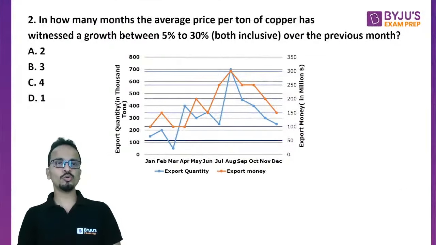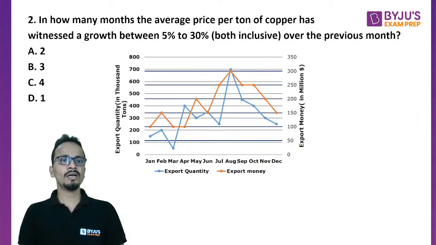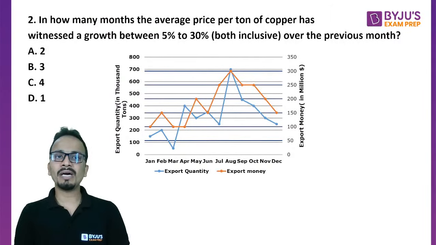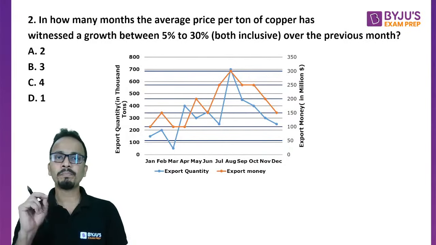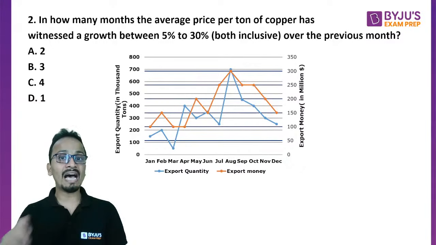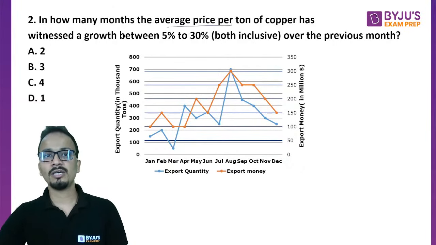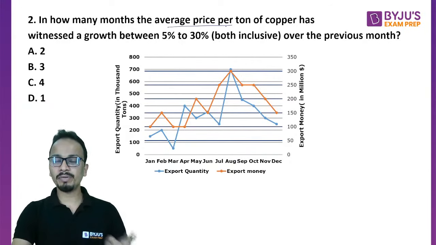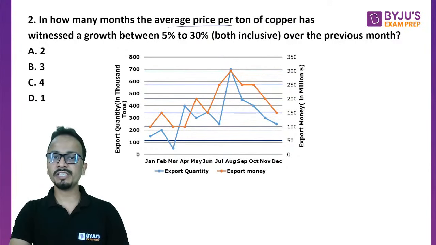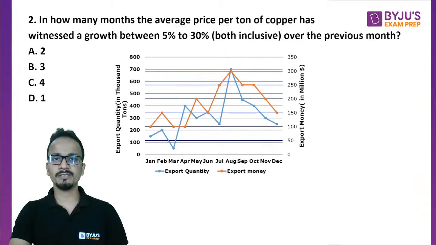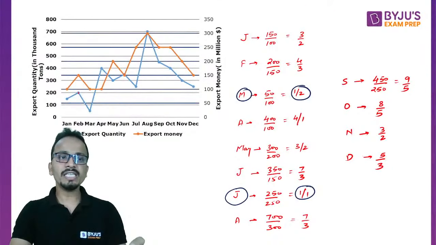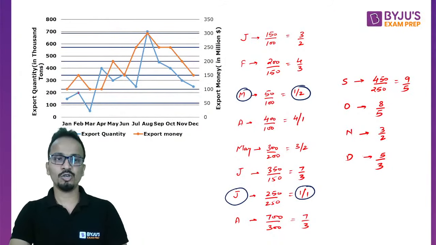Now let's move on to the second question for this. Now question is, in how many months the average price per ton of copper has witnessed? So average price per ton. अब problem क्या है? In the previous case, we have calculated the quantity upon money. Okay, quantity upon money. This is what we have calculated in the previous case.